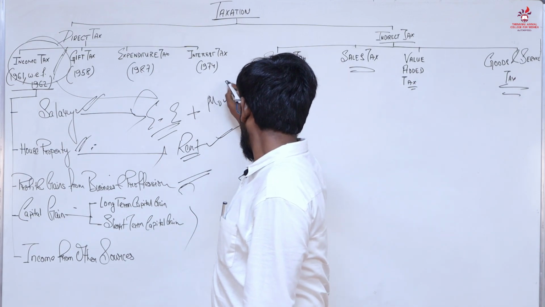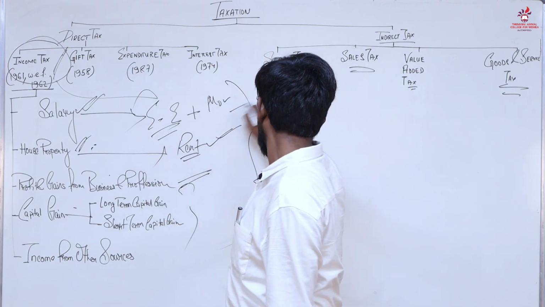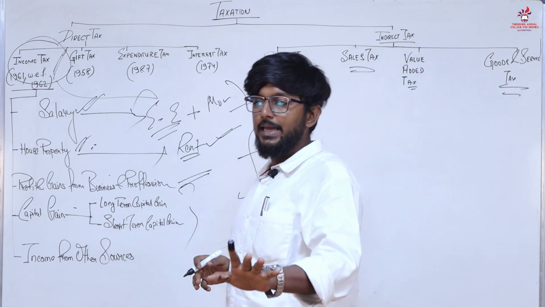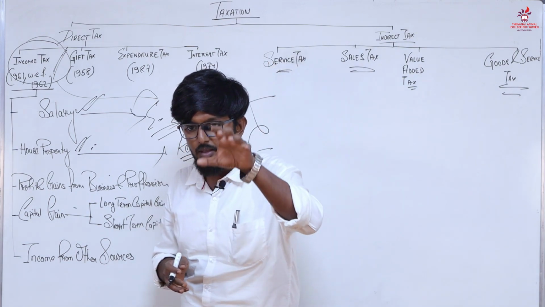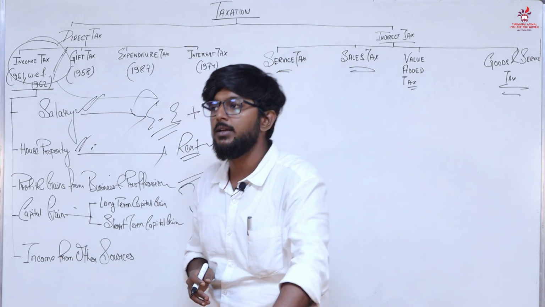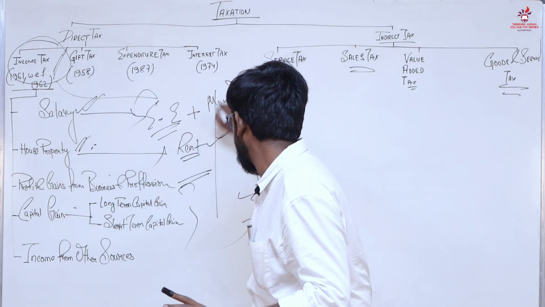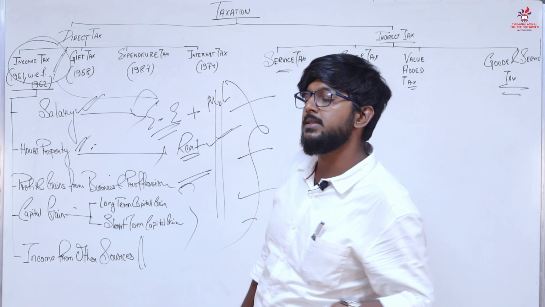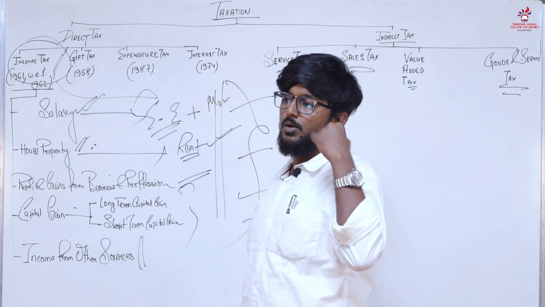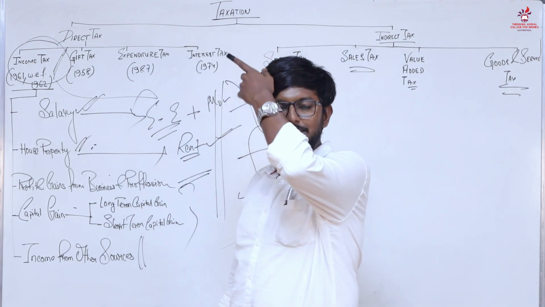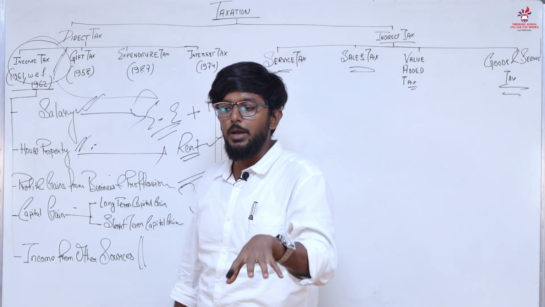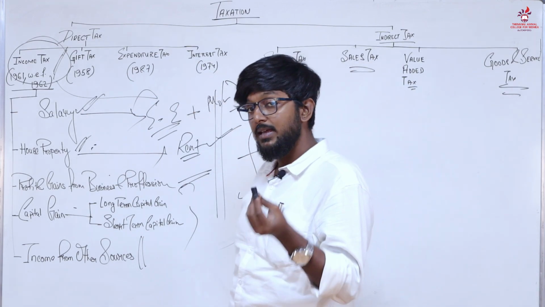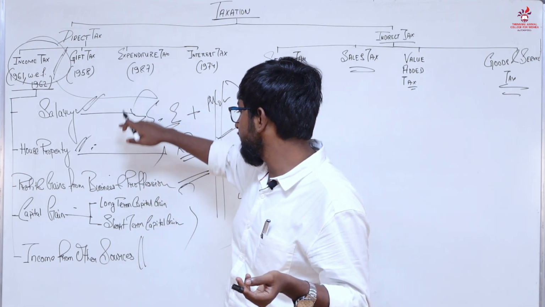Now with all these 4 heads of income, that's what we call them, heads of income, gone, anything that you are earning money from and that is not considered in these 4 heads of income, actually there are many, we will call that income from other sources. For example, you won a tournament and you won some money from it, that is income, we have to pay tax for that, is it? But that is not one of the 4 heads.